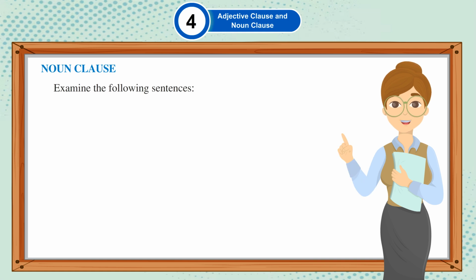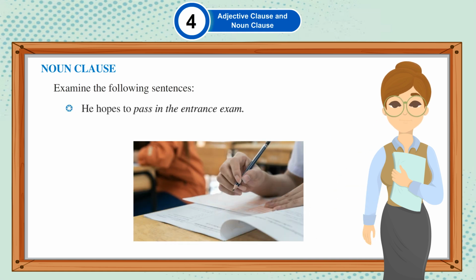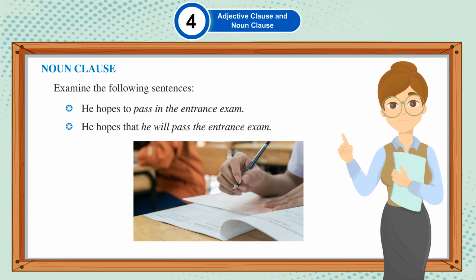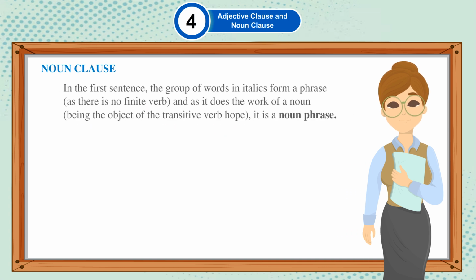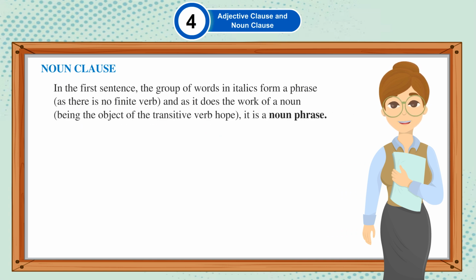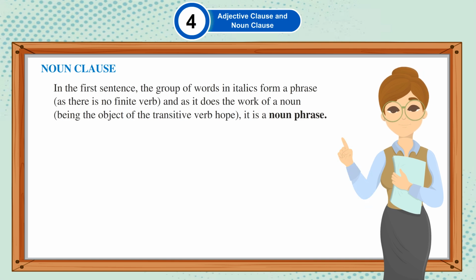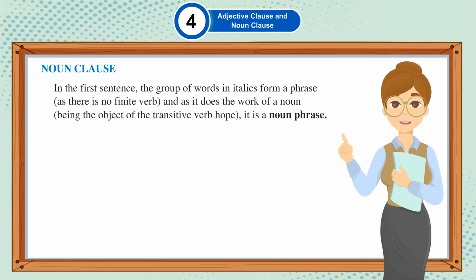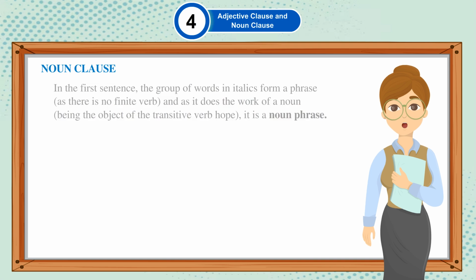Noun clause. Examine the following sentences. He hopes to pass in the entrance exam. He hopes that he will pass the entrance exam. In the first sentence, the group of words in italics form a phrase, as there is no finite verb, and as it does the work of a noun, that is, being the object of the transitive verb hope, it is a noun phrase.